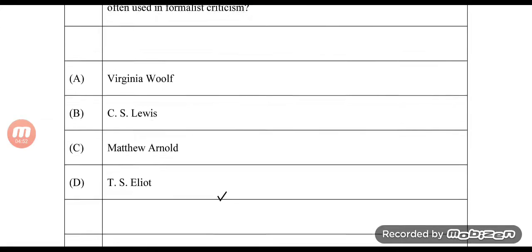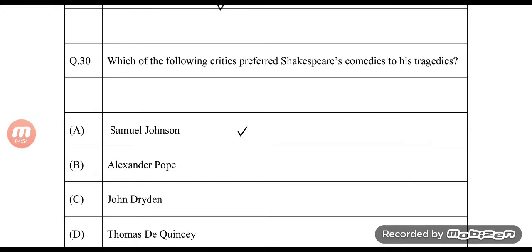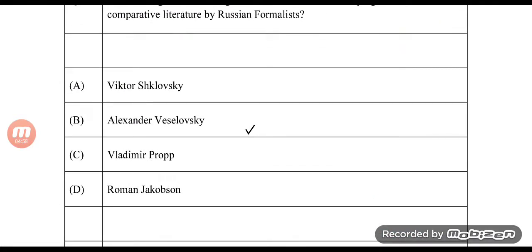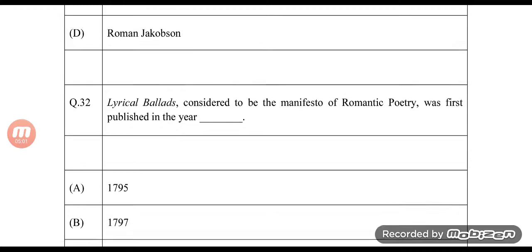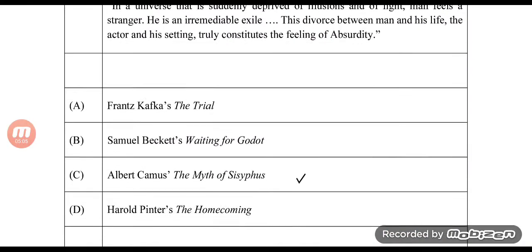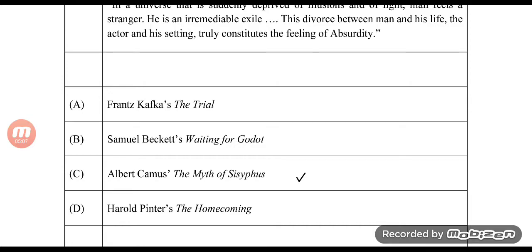But question number 29 is D. T.S. Eliot. Question number 30 is Samuel Johnson. Question number 31 is Alexander Veselovsky. Question number 32, the answer is 1798. Question number 33, the answer is Albert Camus, The Myth of Sisyphus.